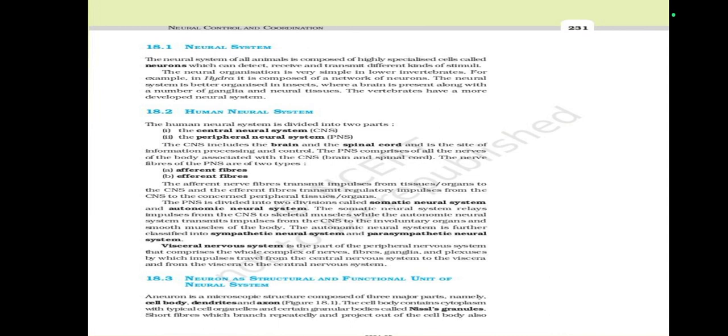Human neural system. The human neural system is divided into two parts: the central neural system, CNS, and the peripheral neural system, PNS. The CNS includes the brain and the spinal cord and is the site of information processing and control. The PNS comprises all the nerves of the body associated with the CNS, brain and spinal cord.